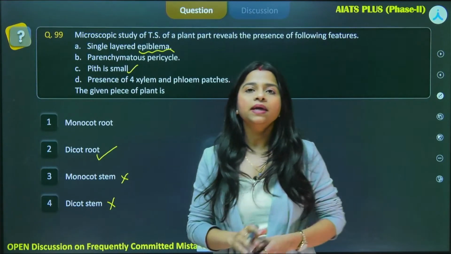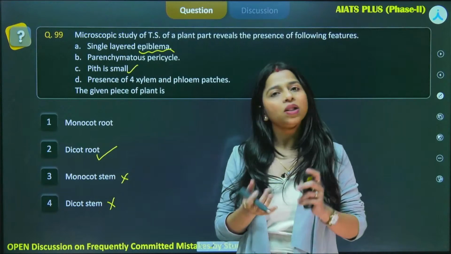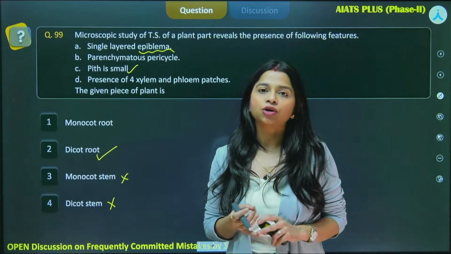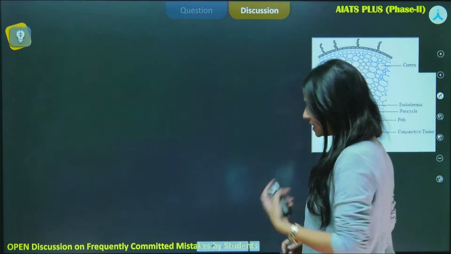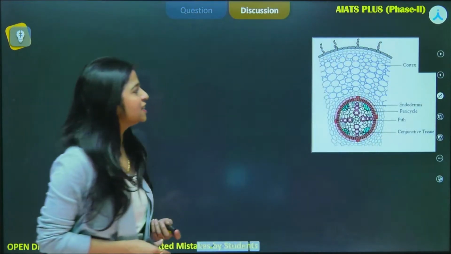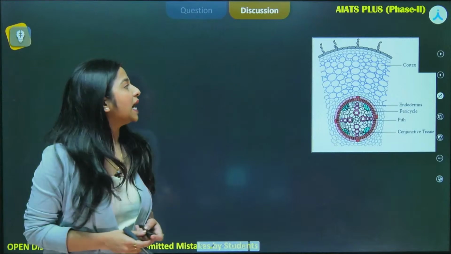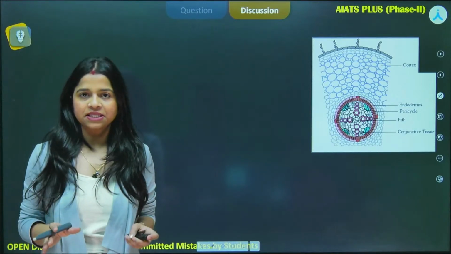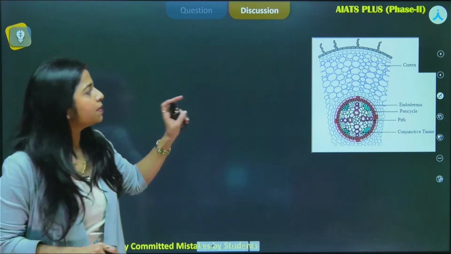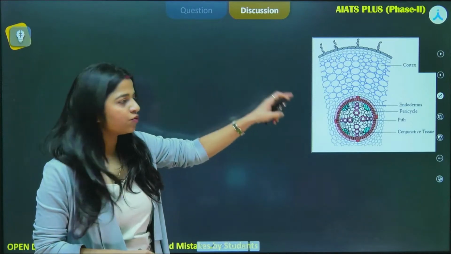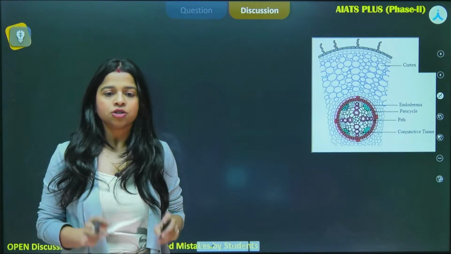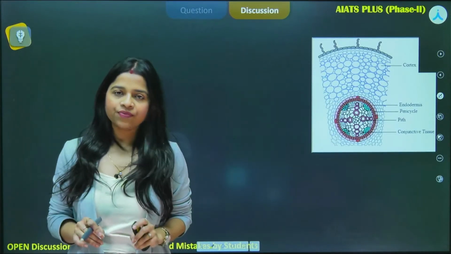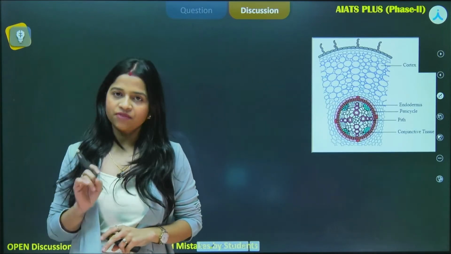We should be knowing the proper structure, all the characteristic features of dicot root, and that I will be discussing with you. Okay, so let us see this beautiful TS of dicot root and understand all the characteristics one by one. I will be beginning from the periphery and moving towards the center, that is from epiblemma to the pith. Just make note of everything because these characteristic features are very important.